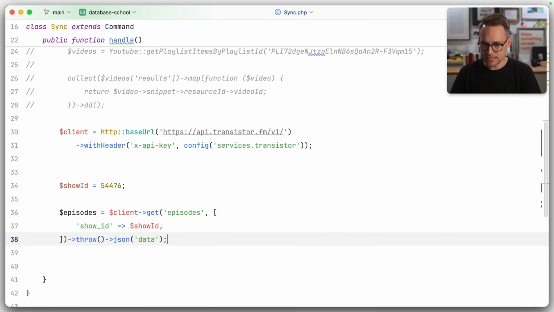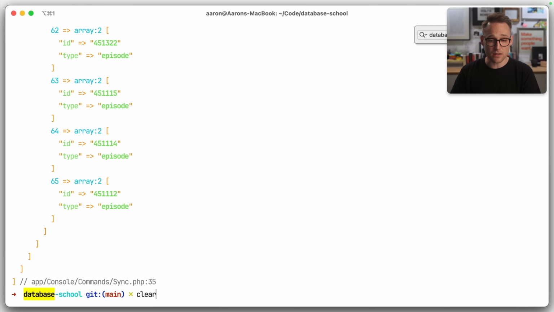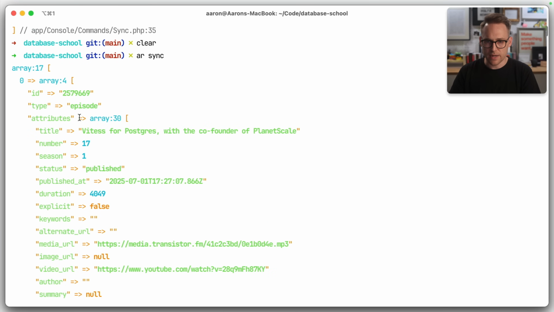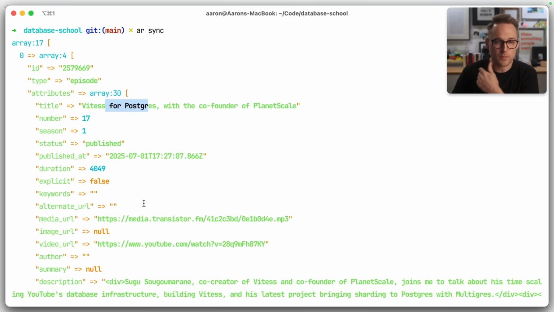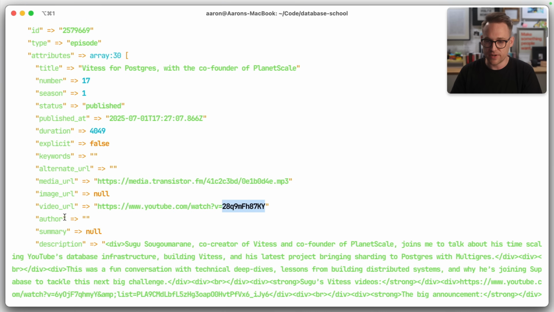Got it. Okay. And let's just dd those episodes and see what the shape of those are. We could read the docs, which I love, but man, let's just figure it out together. Okay. We have ID, attributes, great. That's what I'm after. That's the first one, or rather the most recent one. And this looks useful to me. That's what I'm after right there. I need that video ID. So it's in attributes, video URL.